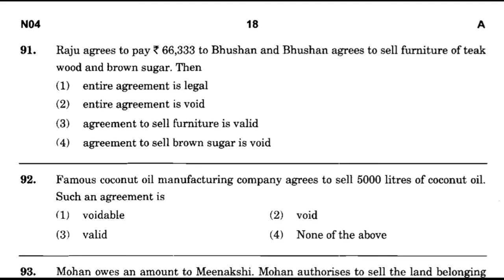Now question number 92. Famous coconut oil manufacturing company agrees to sell 5,000 liters of coconut oil. Such an agreement is option number 1, voidable. Option number 2, void. Option number 3, valid. Option number 4, none of the above. And the correct answer is option number 2, void.